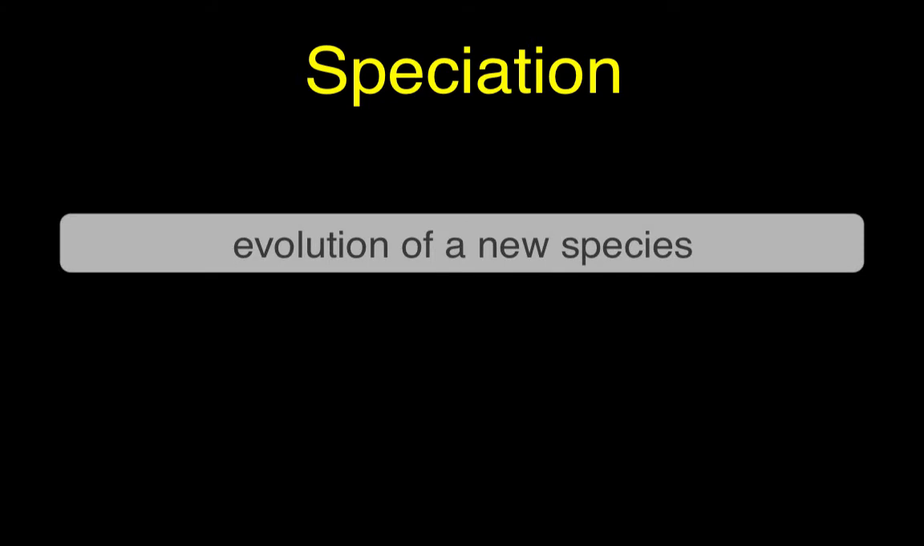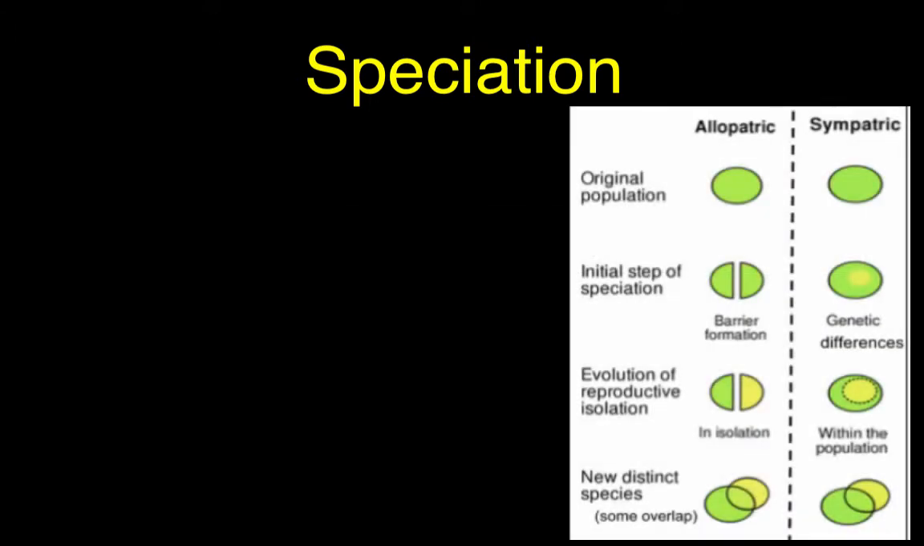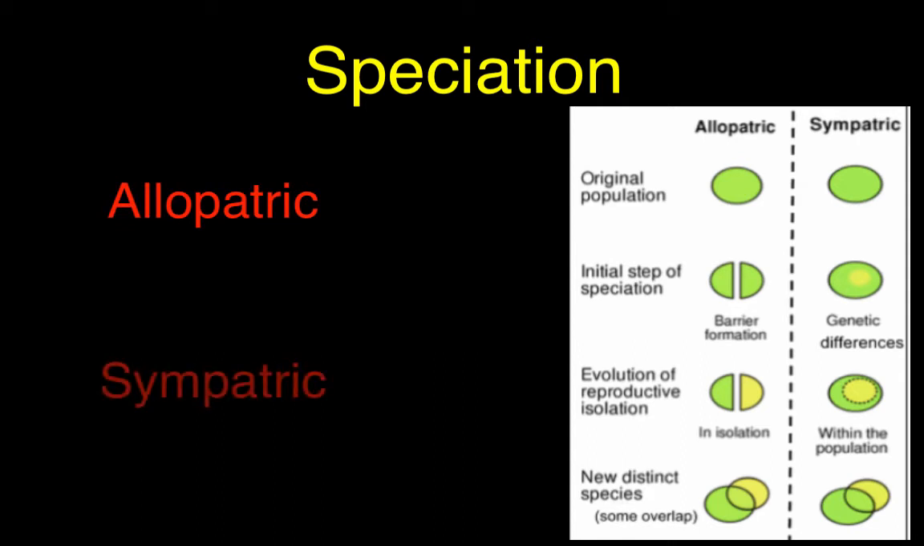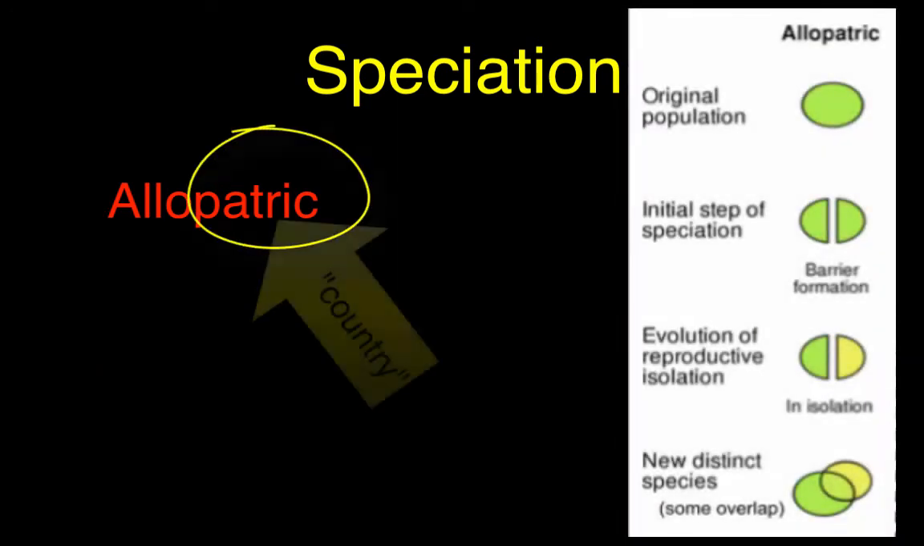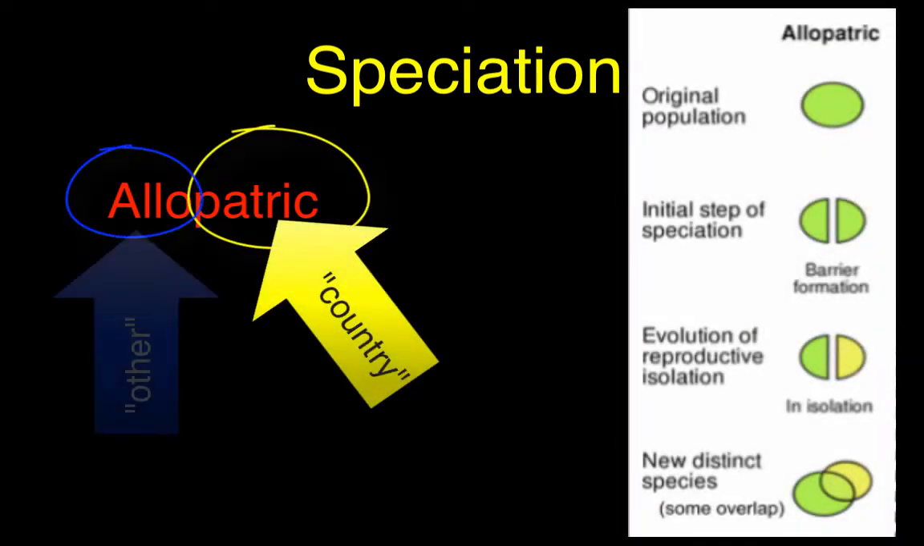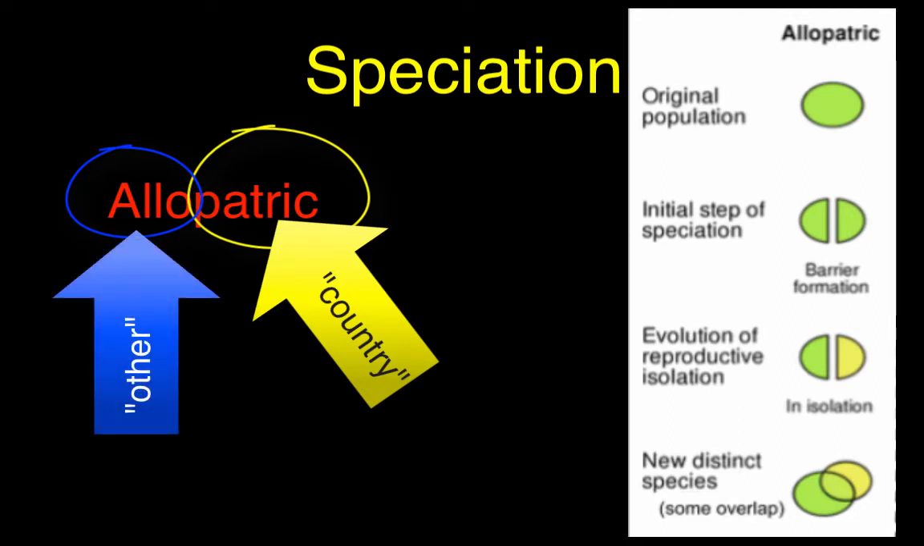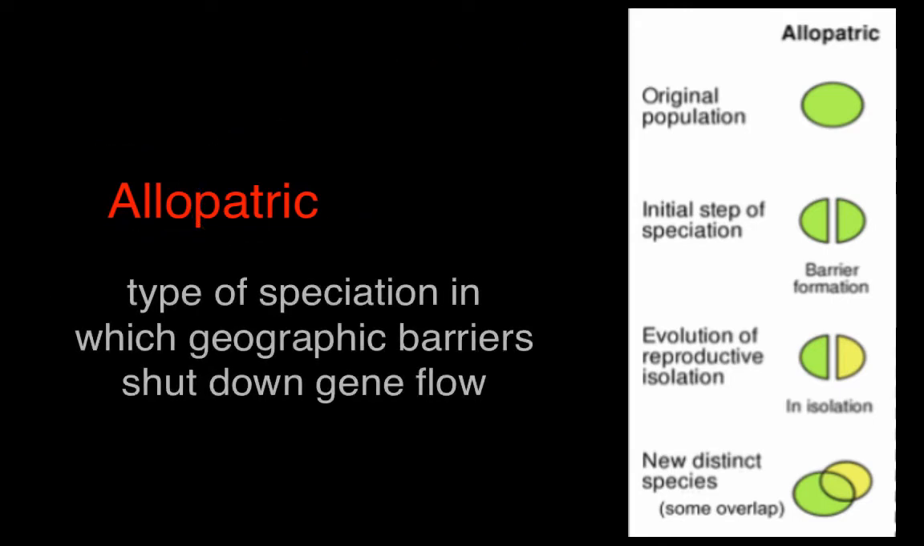How do new species arise? Speciation is the formation of a new species. There are two types of speciation. One is allopatric speciation, the other is sympatric speciation. So let's tackle allopatric speciation first. Patric refers to country. Allo refers to other. So if you think about what allopatric means, it means other country. So this is speciation that occurs when a geographic barrier shuts down gene flow.